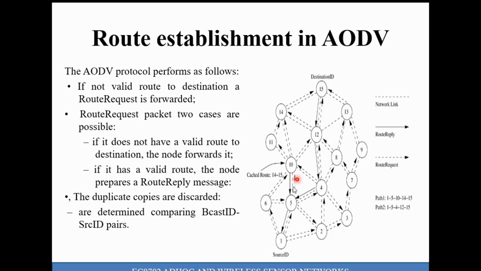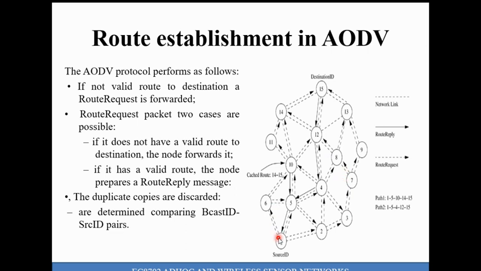Now let us assume node 10 has some information about how to reach the destination, because recently it shared information with the destination, so it is aware of how to reach 15. Likewise, node 3 is also aware of how to reach 15. You can assume that.